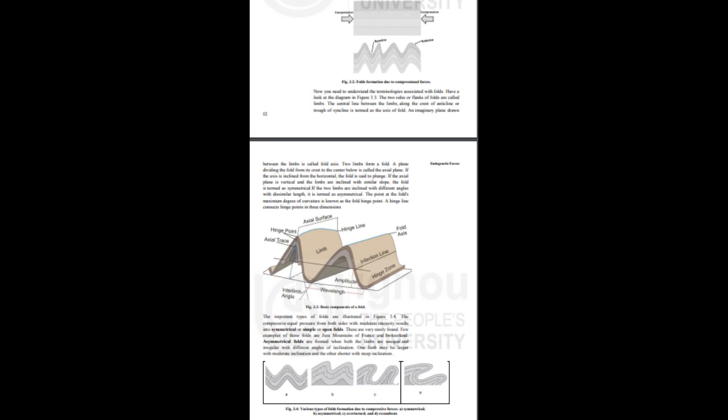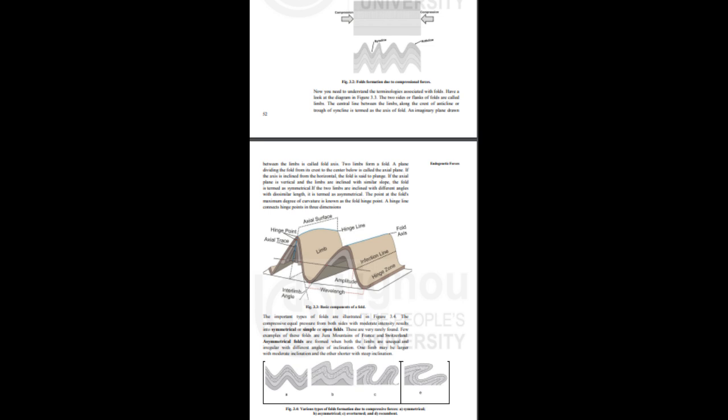The central line between the limbs, along the crest of an anticline or trough of a syncline, is termed the axis of the fold. An imaginary plane drawn between the limbs is called the fold axis. Two limbs form a fold. A plane dividing the fold from its crest to the center below is called the axial plane.